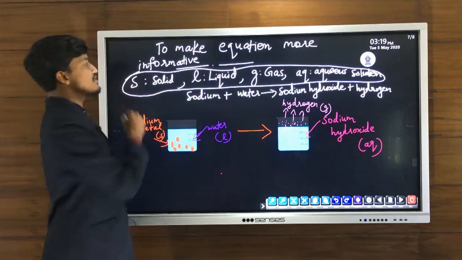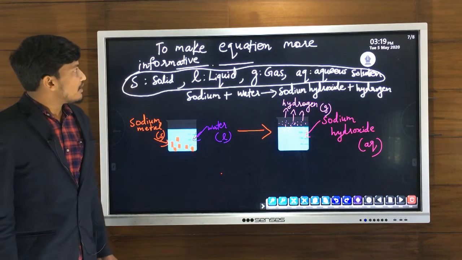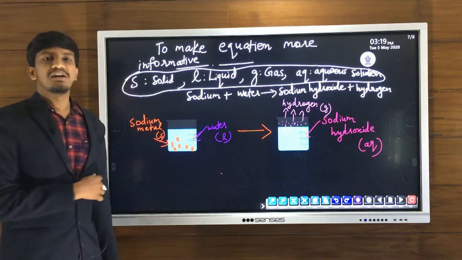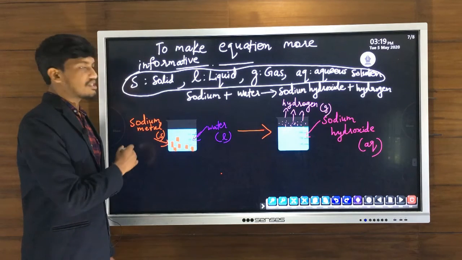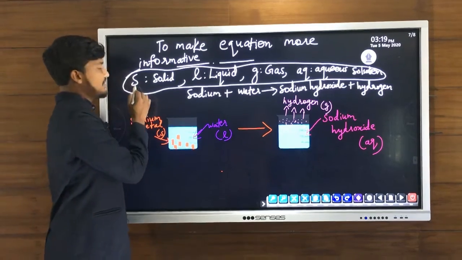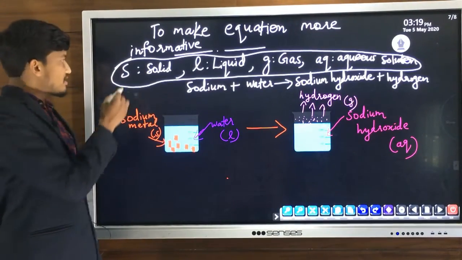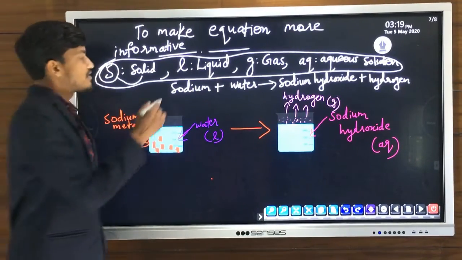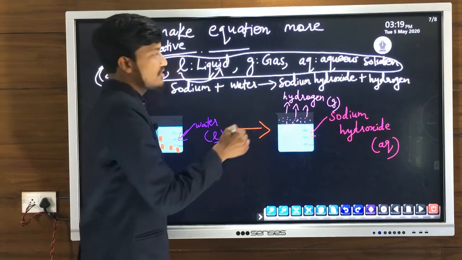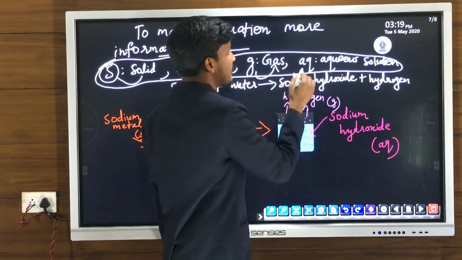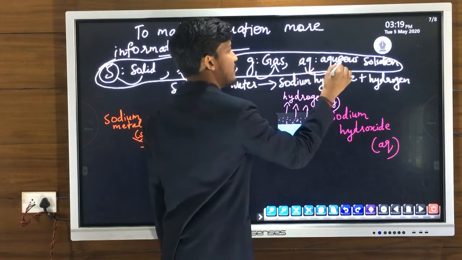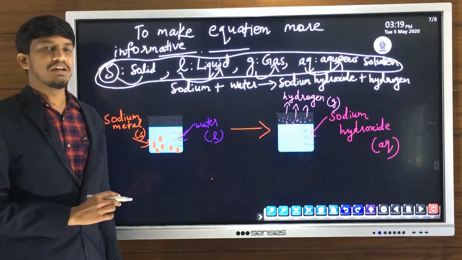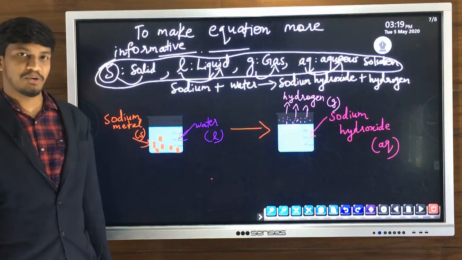These are some abbreviations used for writing chemical equations. If the substance is in solid state, we write the abbreviation s. Small letter s represents solid state, small letter l represents the liquid state, small letter g represents the gaseous state, and small letters aq represent aqueous solution. So these are the 4 abbreviations used for representing the physical state of reactants and products.